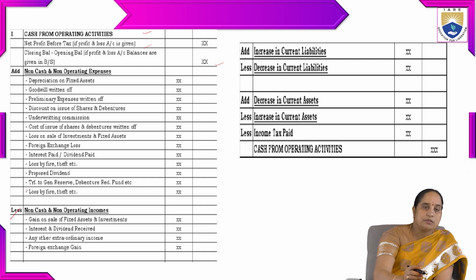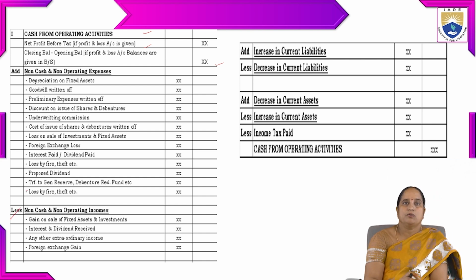From that, we have to subtract non-cash and non-operating incomes, which include gain on sale of fixed assets and investments, interest and dividends received, any other extraordinary income, foreign exchange gain; all those things come under non-cash and non-operating incomes. Then we have to add increase in current liabilities.